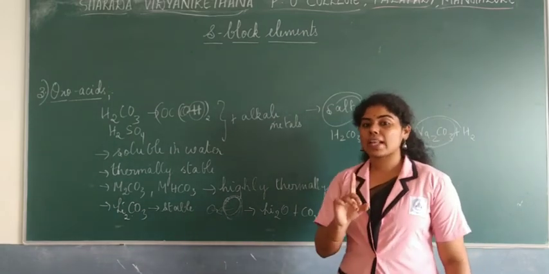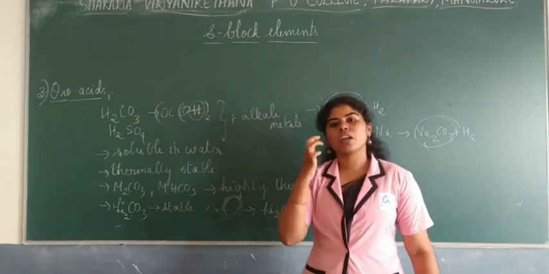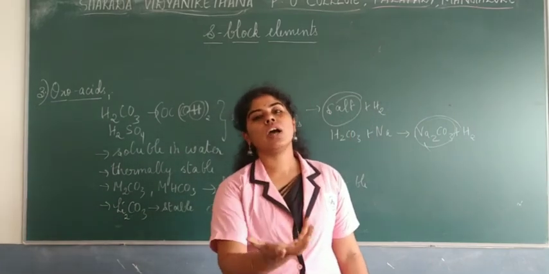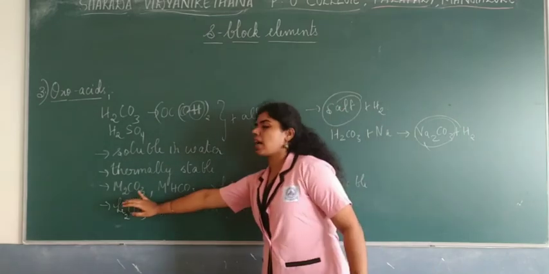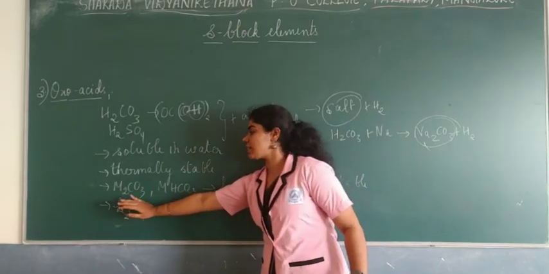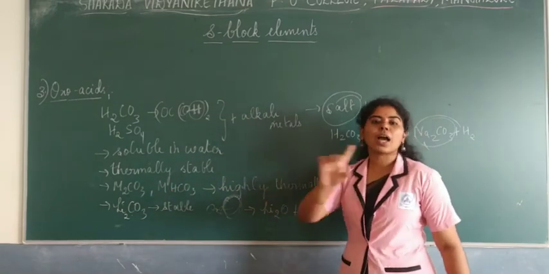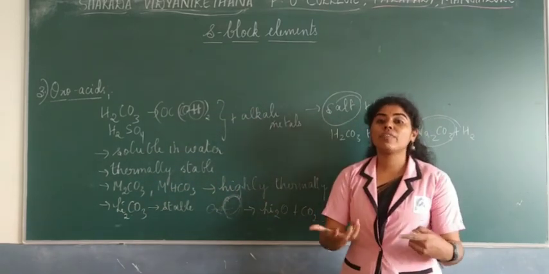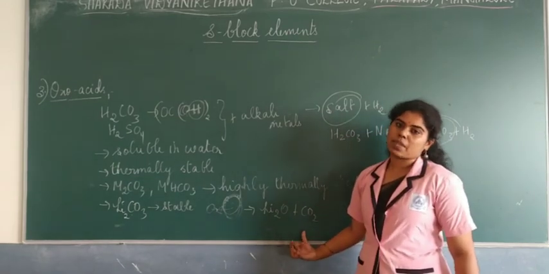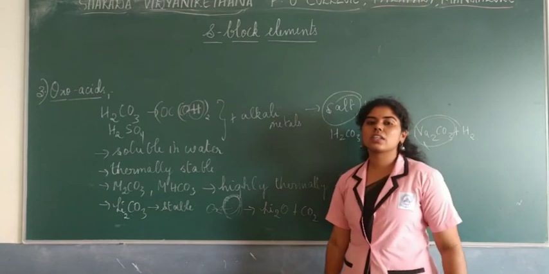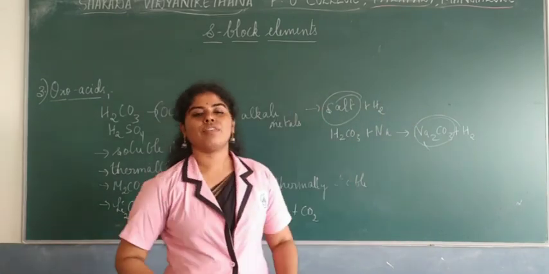So this is one of the exceptions where lithium carbonate is not stable when it undergoes heating, whereas all the other metal carbonates, except for lithium, are thermally stable. But lithium carbonate is not stable. What do they form on heating? They form lithium oxide and carbon dioxide. So these are the characteristics of the oxoacids and the compounds formed by them.